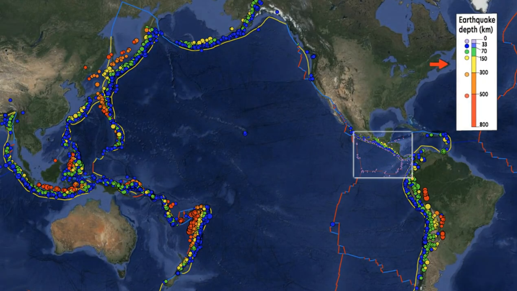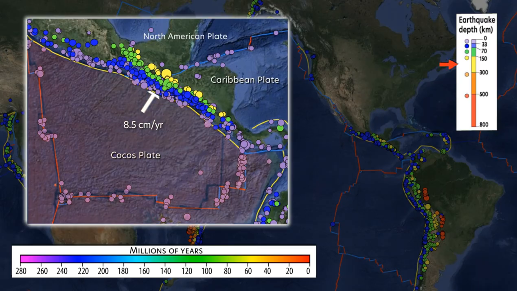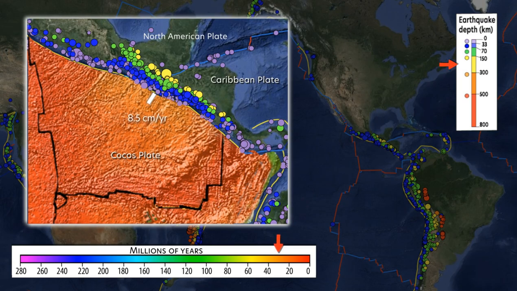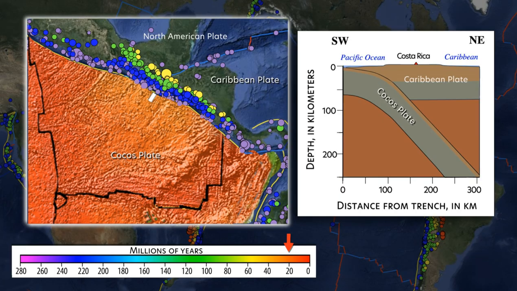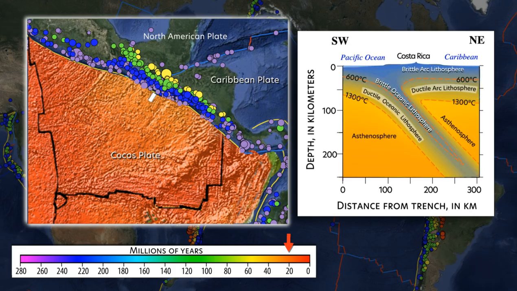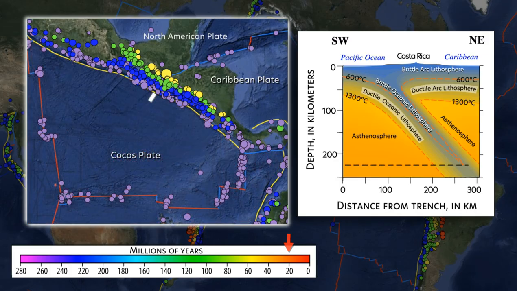Along the Central America Trench, where earthquakes reach about 250 kilometers depth, the age of the oceanic Cocos plate is only about 20 million years, and it subducts at a rate of 8.5 centimeters per year. Because it is young, the Cocos plate is only 65 kilometers thick. The resulting thermal structure of the subduction zone across Costa Rica shows brittle Cocos Plate lithosphere reaching over 200 kilometers depth, consistent with the observed maximum earthquake depth of about 250 kilometers.